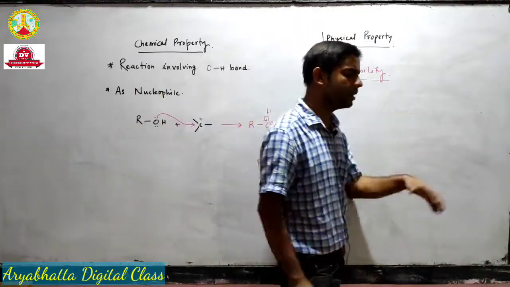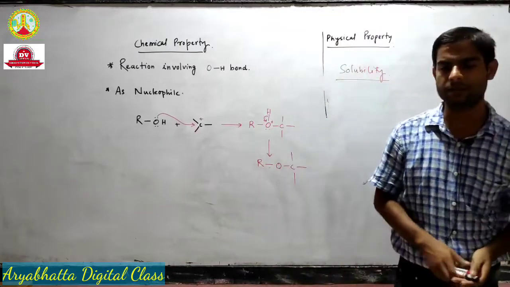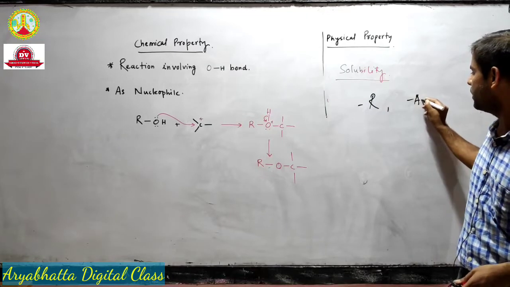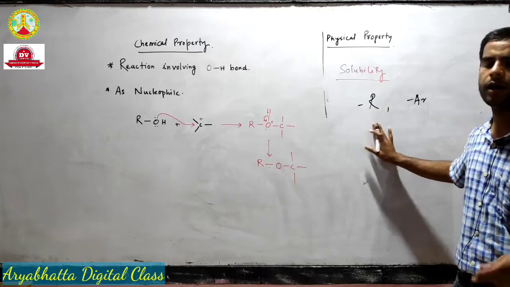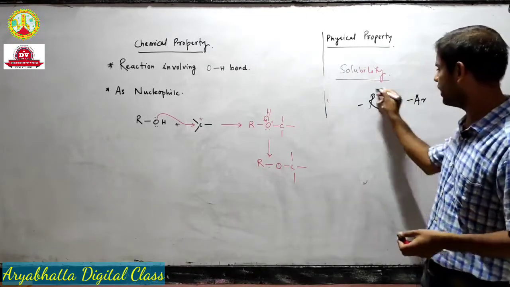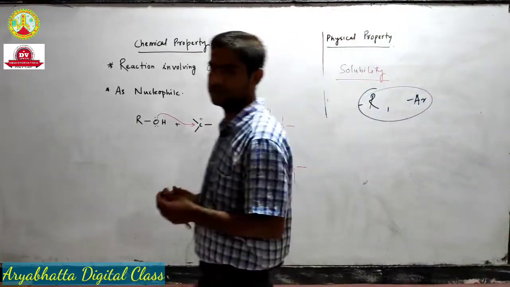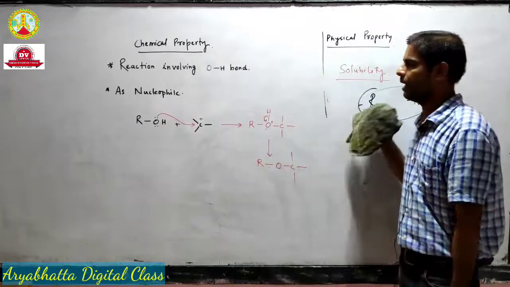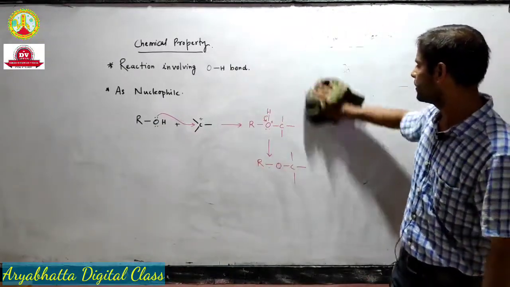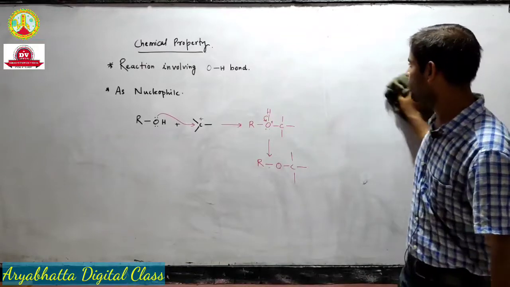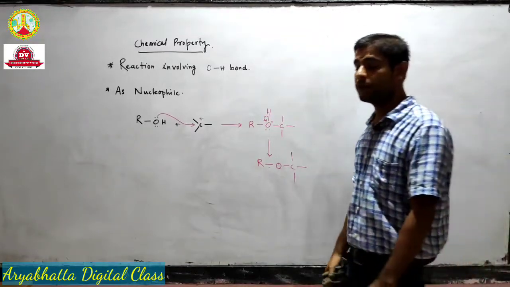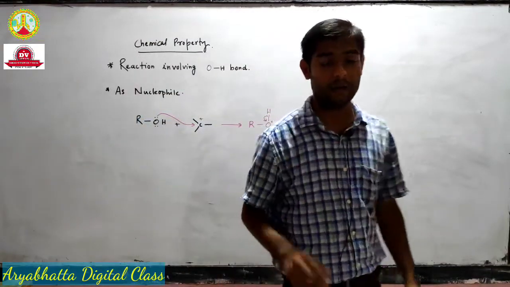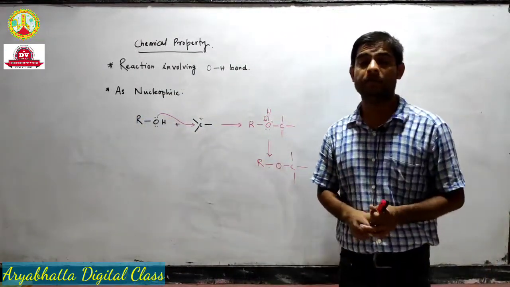Okay, and just like haloalkanes and haloarenes, as the alkyl or aryl part increases, the solubility decreases because of their hydrophobic nature, just like the case in haloalkanes and haloarenes. It's similar. Okay, so if you have any confusion, then you can go through your haloalkane and haloarene chapters.